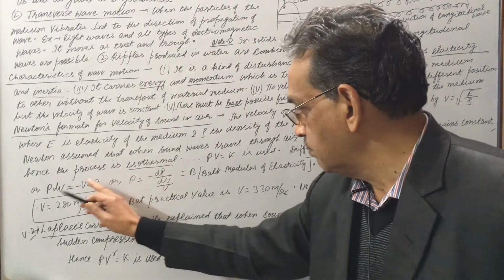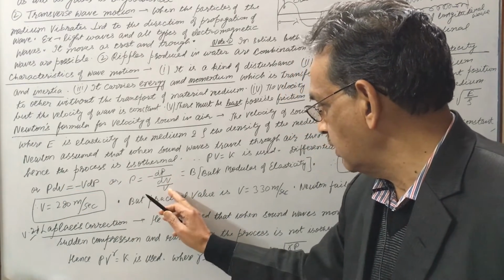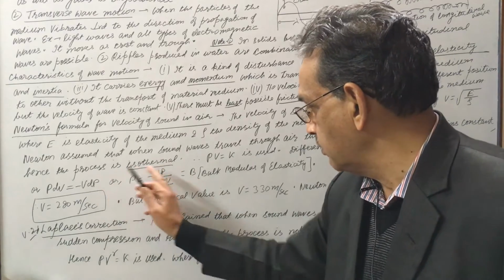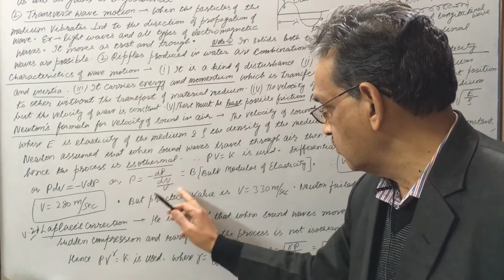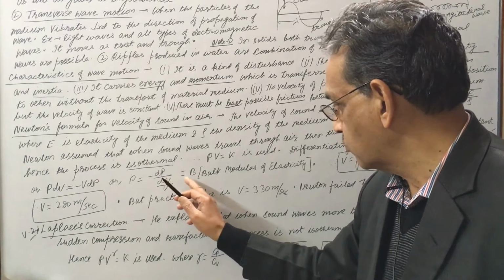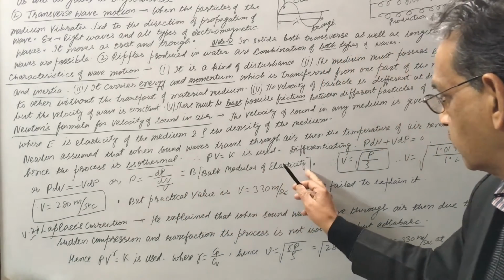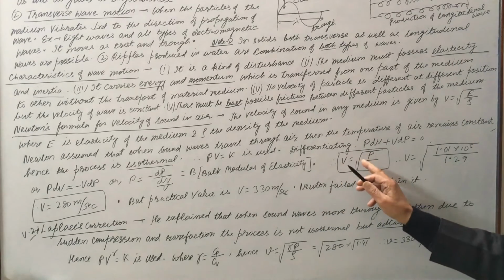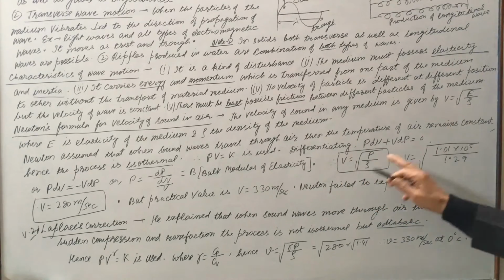This is minus dP. ये this can be written as dV by V. देखो V ऊपर चला गया. V dP by dV. You know that this is bulk modulus of elasticity, stress by volumetric strain. So this is B, bulk modulus of elasticity. Hence we know velocity of sound in any medium is elasticity by rho.